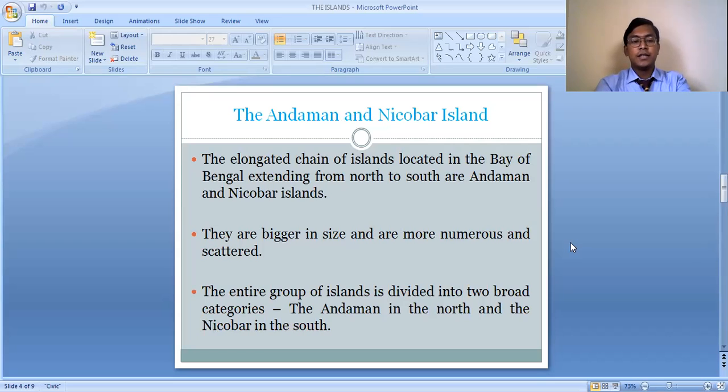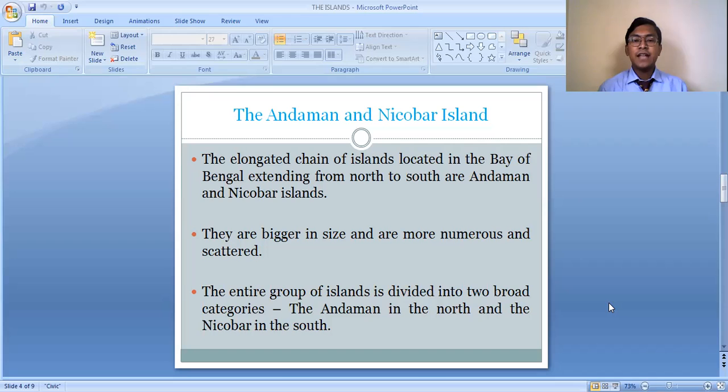The next is the Andaman and Nicobar Island Group. The Andaman and Nicobar Island Group is one of the largest island groups in our country, with a total of 572 small islands, which together are known as the Andaman and Nicobar Islands. The northern part of the island group is known as the Andaman, whereas the southern part is known as the Nicobar Island Group.